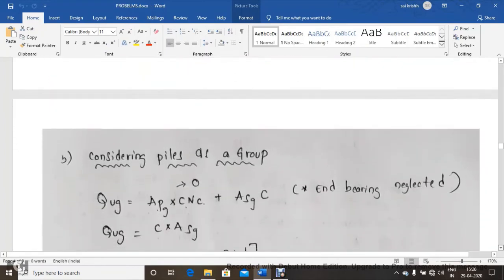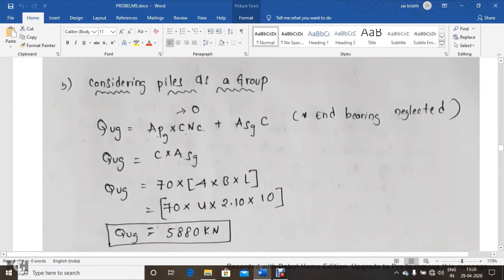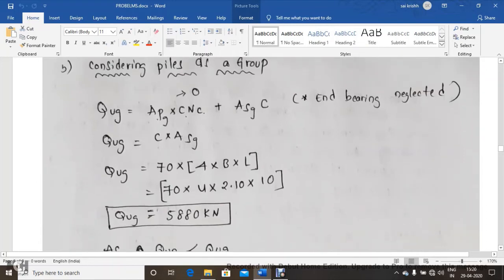Now let us calculate considering all the piles are acting as a group. So as a group, QUG is equal to APG into CNC, because end bearing resistance we are neglecting, this element is becoming 0, and only the term ASG into C remains, where APG is the area of the pile group, NC is a bearing capacity factor, ASG is the surface area of the group, and C is a coefficient. So you are neglecting end bearing resistance, this element disappears and becomes 0. Only left out is C into ASG.